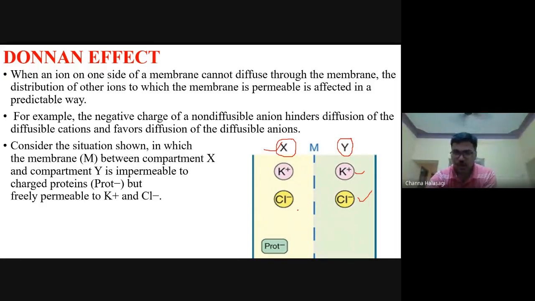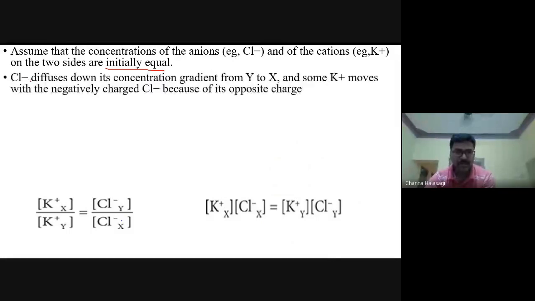The osmotically active substances are at different concentrations, so there will be movement to achieve equilibrium. Assume the concentrations of anions and cations are initially equal. Now what will happen? Because proteins are present here, the Cl diffuses down the concentration gradient from Y to X, and some of the K plus moves with the negatively charged chloride ions.